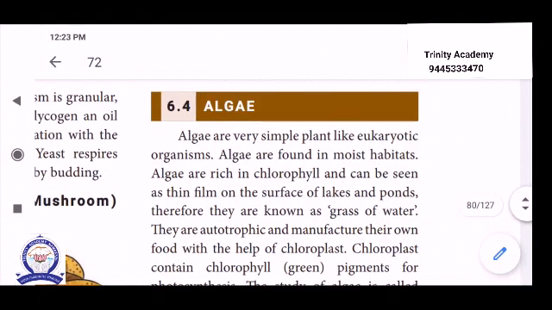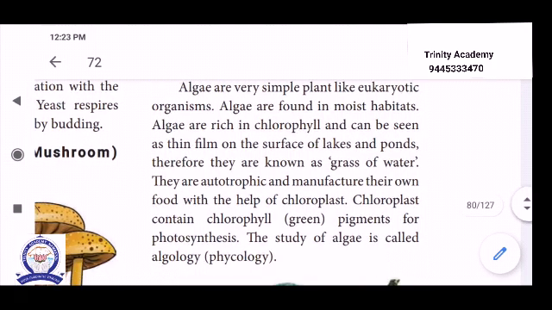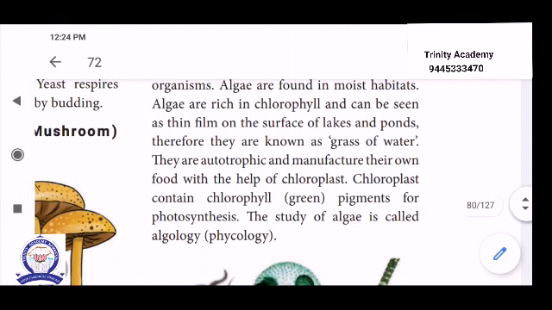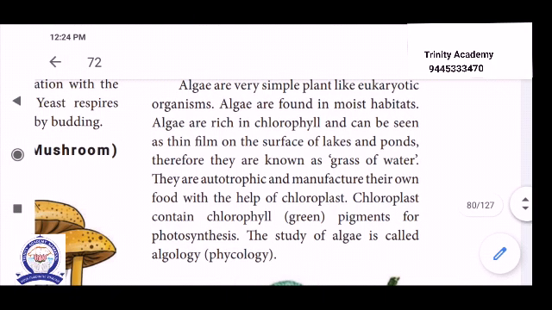Next one: algae. Algae are one of the group of green and thallophytic plants. See that algae is a very simple plant-like eukaryotic organism. Algae are found in moist habitats. Algae are rich in chlorophyll and can be seen as a thin film on the surface of a lake or pond. Therefore they are known as the grass of water, and are commonly called seaweed.